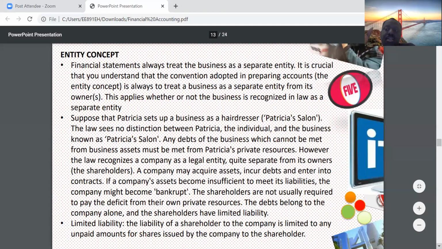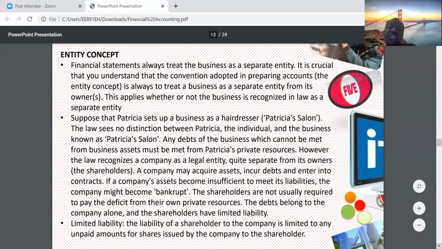When we say limited liability, it means that in the event of bankruptcy or dire financial situations, the liability of the company is limited to the company itself. The liability in such a case is limited to the company. It does not extend to the owners. So that's why we call it limited liability. Please, always keep this in mind.